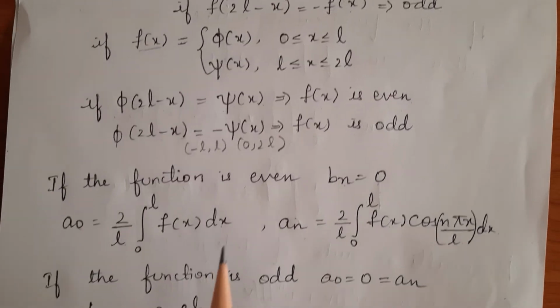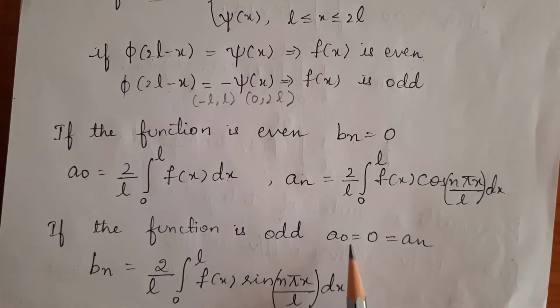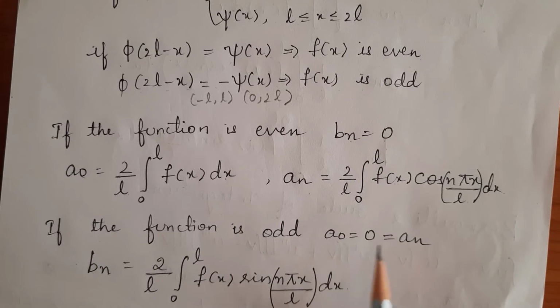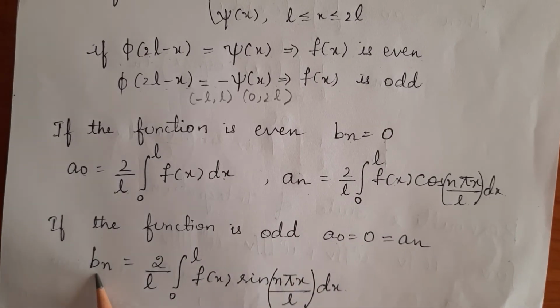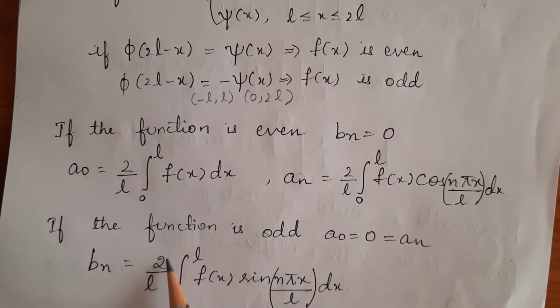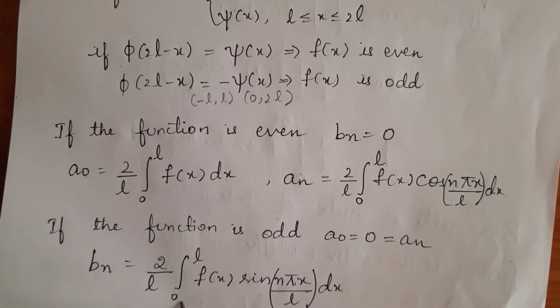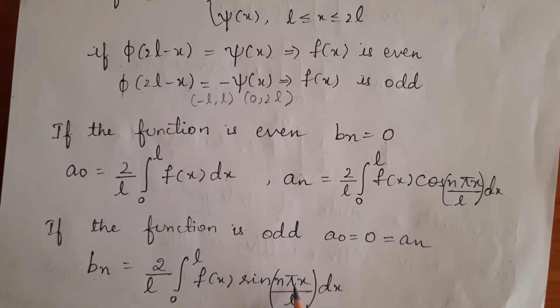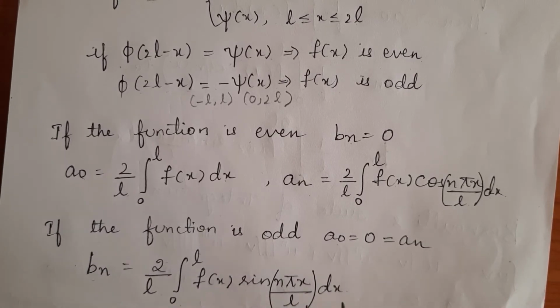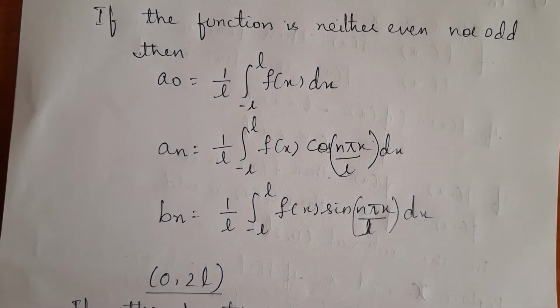Suppose if the function is odd, then a naught and a n will be equated to 0, and we will only calculate Bn using the expression 2 by L integral between 0 to L f of x sin n pi x by L dx.